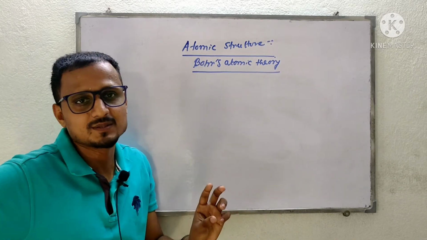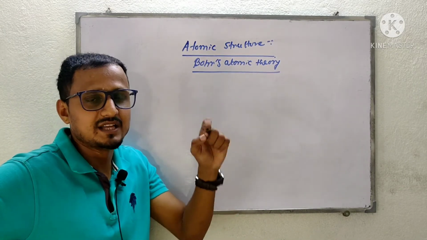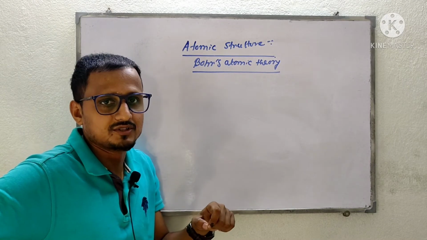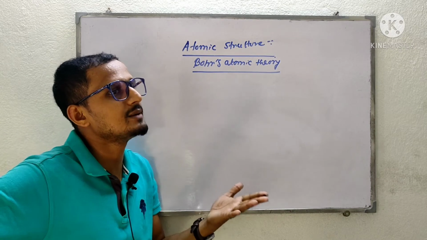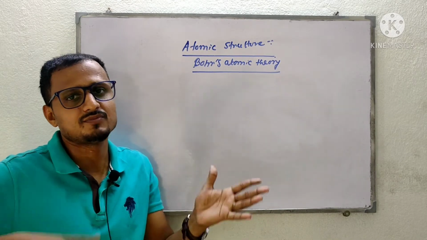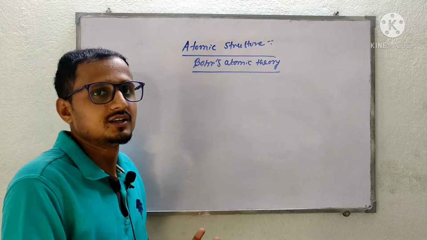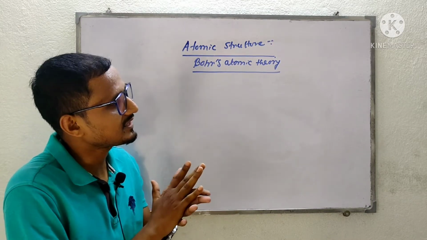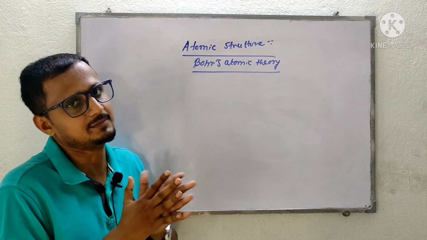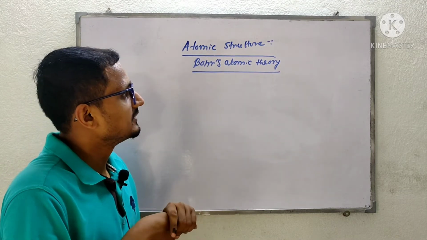But it is not possible that electrons are placed in between the protons. So this model cannot explain the stability of the atomic structure, which was further shown by Rutherford. So this theory is not properly applicable.